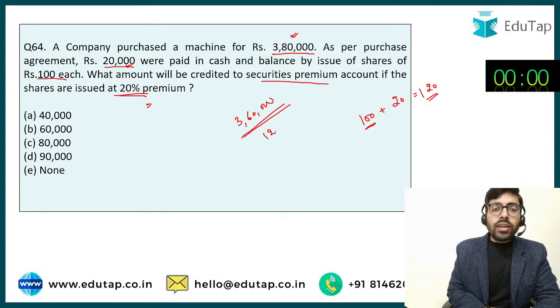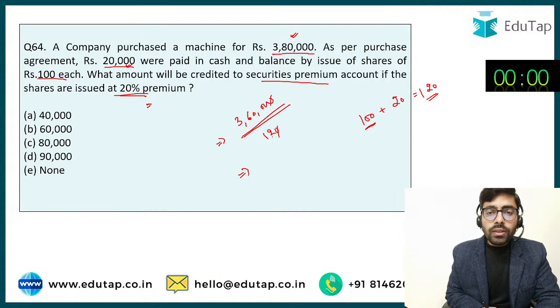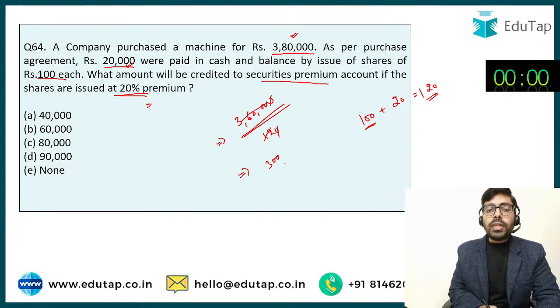So 120 का मैं एक शेयर यहाँ पे इशू करने वाला हूँ. So 120 का एक share होगा तो total shares, how many shares are going to be issued? 3,60,000 divided by 120. So this is going to be 3,000. 3,000 shares are going to be issued.